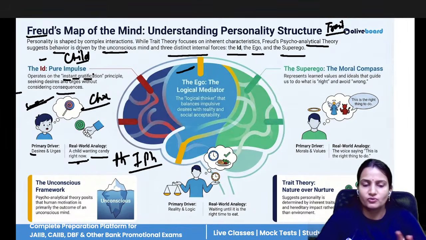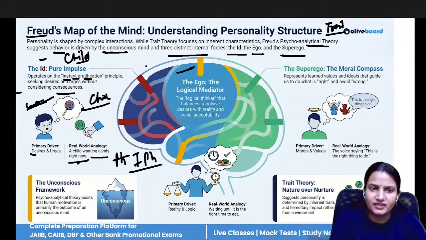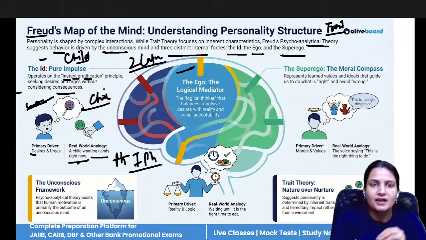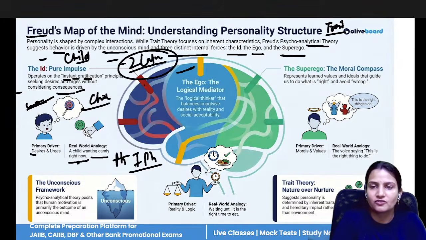Suppose a student has the ID impulse that I want the iPhone, no matter how much it costs, whichever new version it is. Let's take it, the phone costs 2 lakh. No matter what the consequences are, whether his or her parents have this much amount or not, that student still needs the 2 lakh rupees for buying the iPhone. This is the ID.